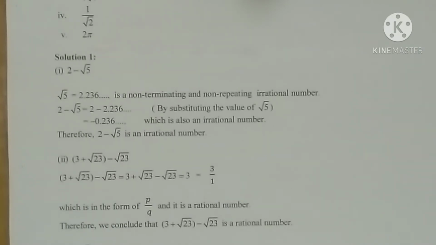Second question, that is 3 plus root 23 minus root 23. If we expand this one, 3 plus root 23 minus root 23, that means plus root 23 and minus root 23 will get cancelled. So what is remaining there? 3 only. That means 3 can be written in the form 3 by 1. So our answer is a rational number only, which is in the p by q form, so it is called a rational number. So what is the question given? 3 plus root 23 minus root 23 is a rational number.